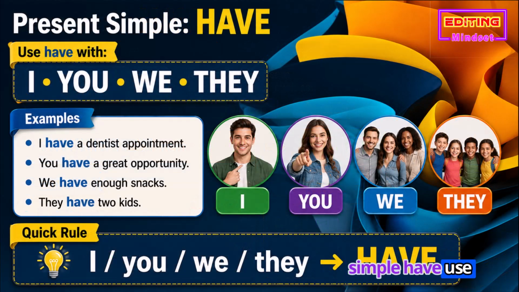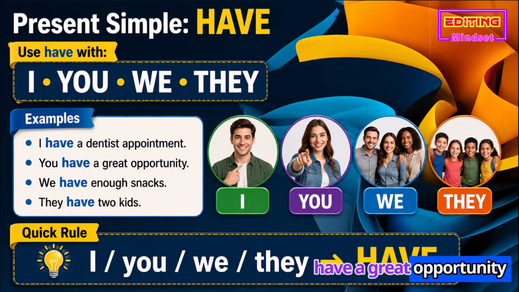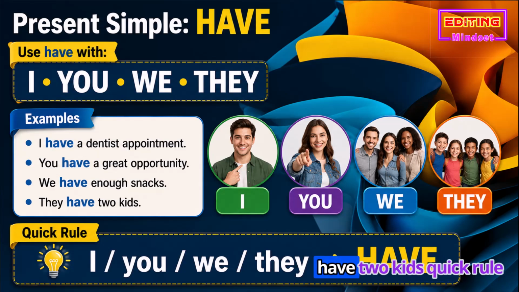Present simple have. Use have with I, you, we, they. Examples. I have a dentist appointment. You have a great opportunity. We have enough snacks. They have 2 kids. Quick rule: I, you, we, they have.